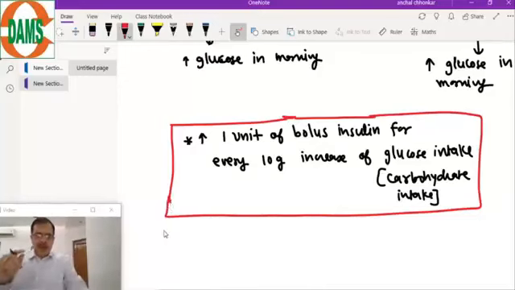Whatever the patient is taking will be considered as a carbohydrate or glucose. For every 10 grams, 1 unit of bolus insulin will neutralize that effect.